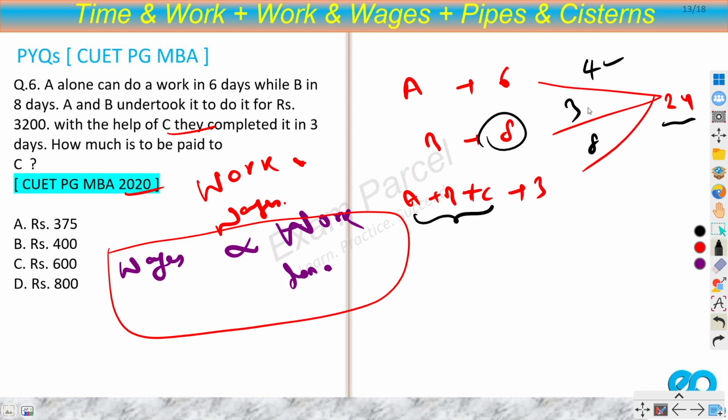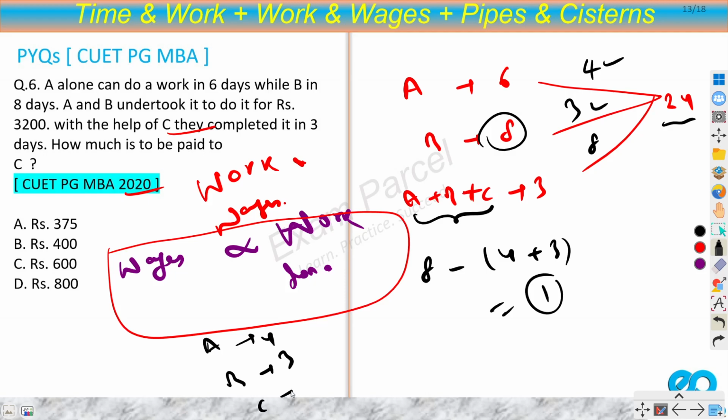Now we know A, we know B. So what will we do? Obviously 8 minus 4 plus 3, right? Because this is for all 3. So 8 minus 7, 1. So we got all 3. Efficiency of A is 4, B is 3, C is 1.